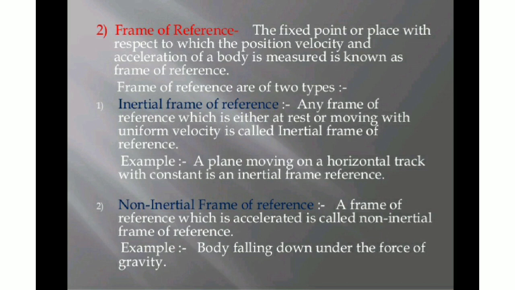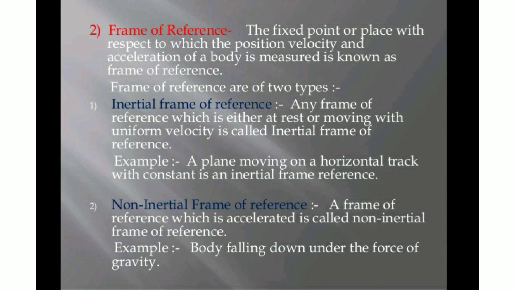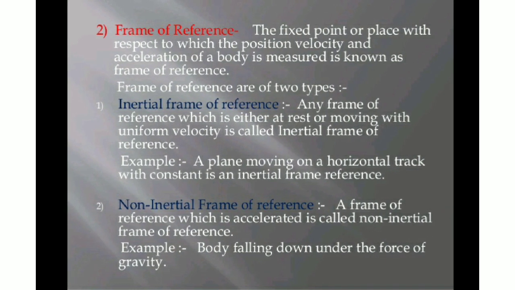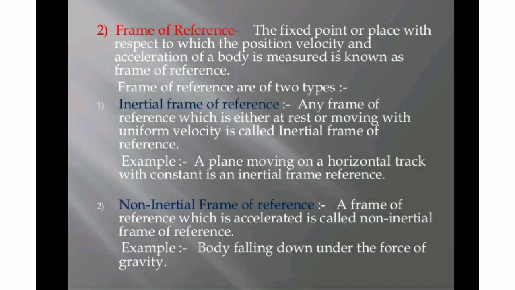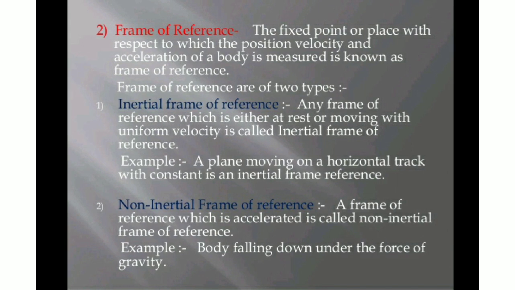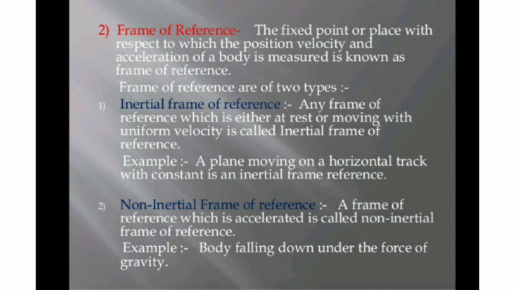So for finding the position of an object, we need to know its velocity and acceleration, right? Just now I gave you the example of the person standing in a ground, and we saw that same person from three different positions, right? So what is this frame of reference?